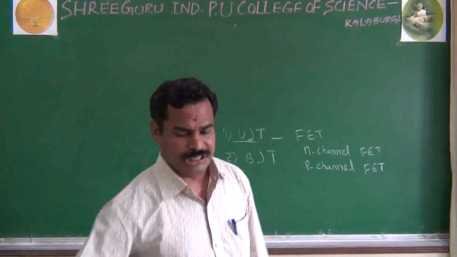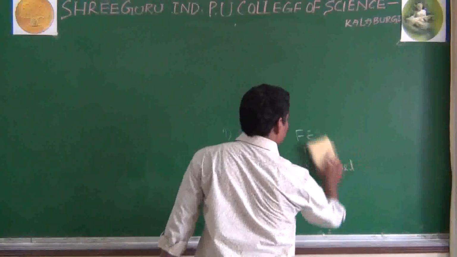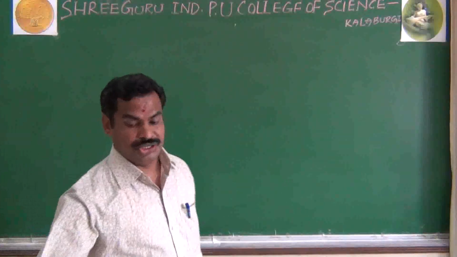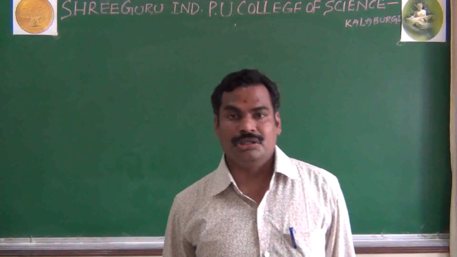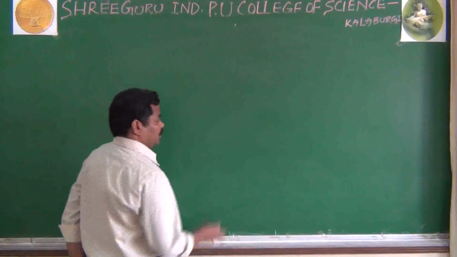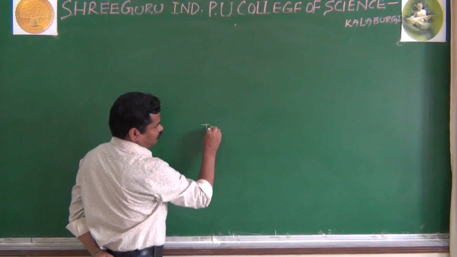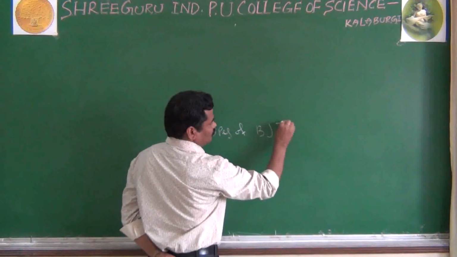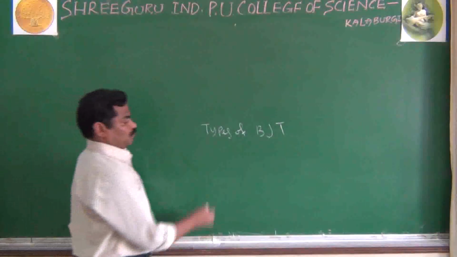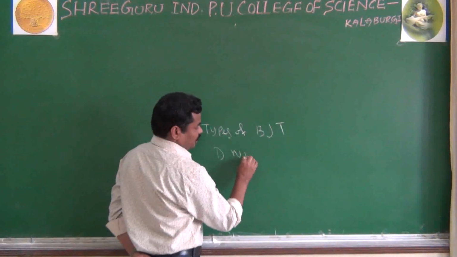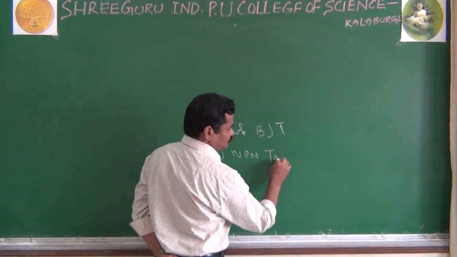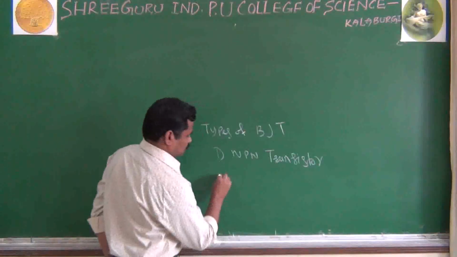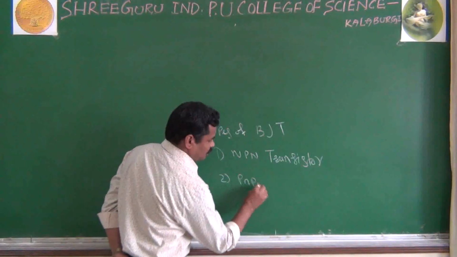And once again in your BJT, you have two types of BJT. Just as in FET there are two types, one is called P channel and another N channel. In the same way, you go for the types of BJT. In your BJT, you have two types. One is called your NPN transistor and another one is called the PNP transistor.